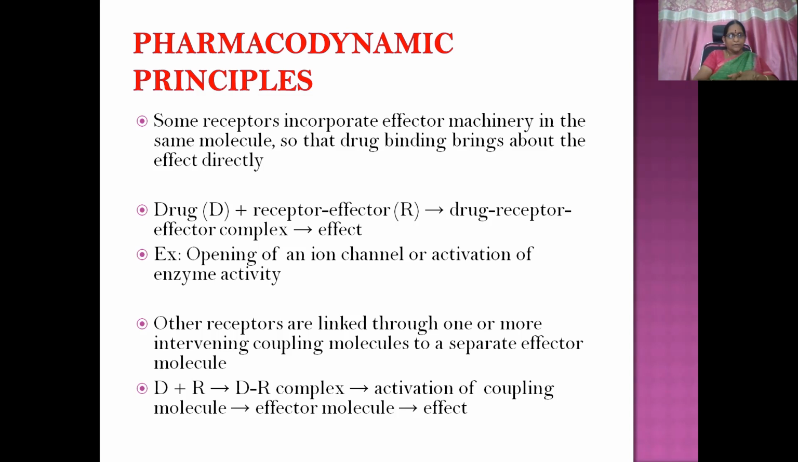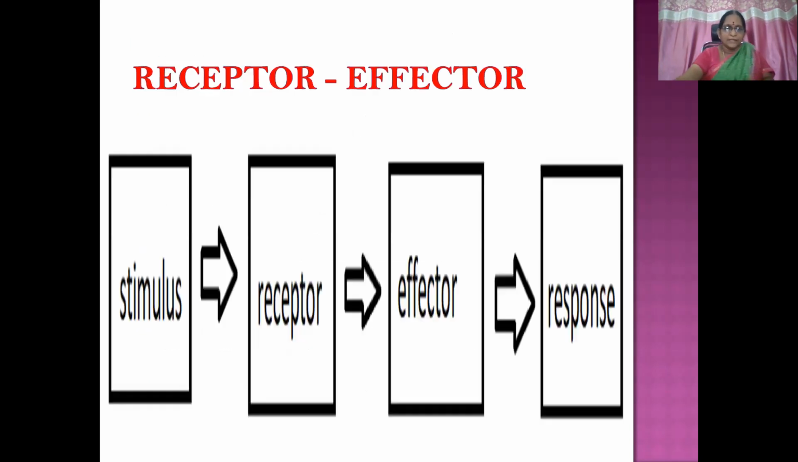Other receptors are linked through one or more intervening coupling molecules to a separate effector molecule. So they don't have an effector molecule embedded within the receptor. This drug receptor complex has to activate the coupling molecule, which is going to initiate the effector molecule to produce the biological or pharmacological response. You can see here, stimulus or drug combining with the receptor, motivating the effector, giving rise to the receptor response. In certain cases, the effector is combined with the receptor, giving rise to a direct effect.